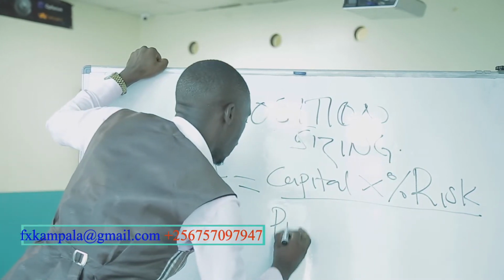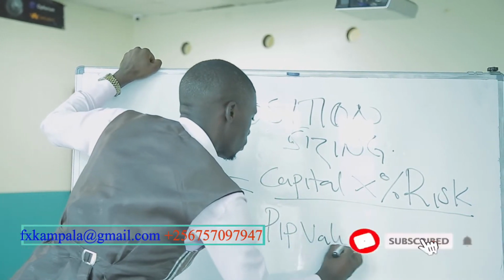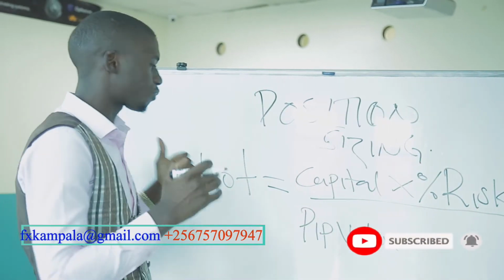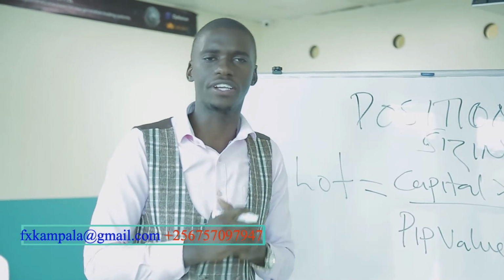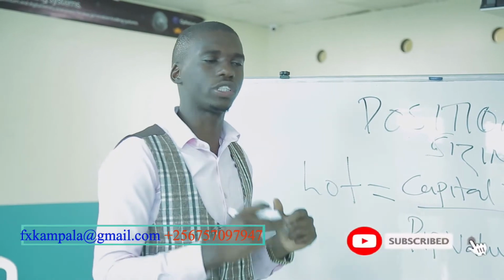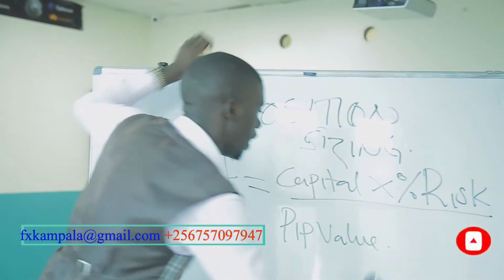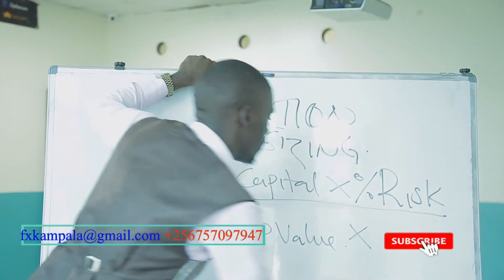I again go forward and look for the pip value, because we all know that every currency pair we're working with has a pip value. So I'm looking for the pip value. Then I'll also look at the pip distance.